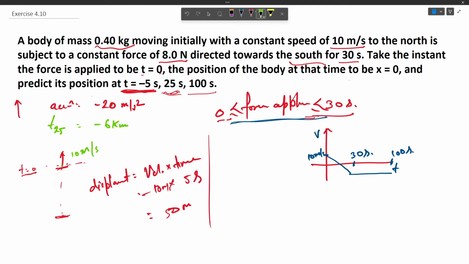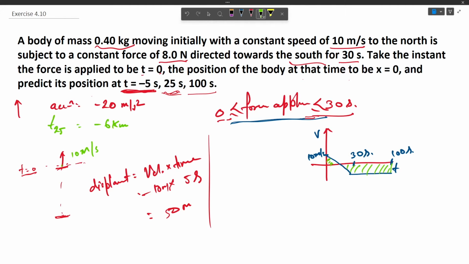Now we can say that the area of the VT graph will give the displacement. So the area of this triangle plus this trapezium will give us the displacement in this entire duration. The area of this triangle would be positive and this would be negative, as this is a decelerating force, so the body is moving in the negative direction of x-axis. So let us calculate the area of this small triangle first.